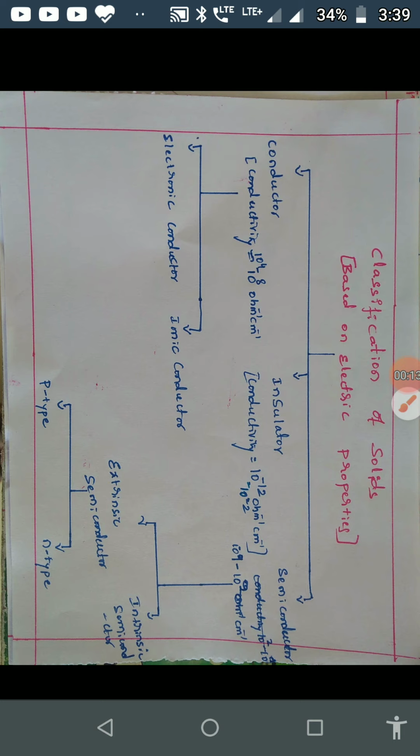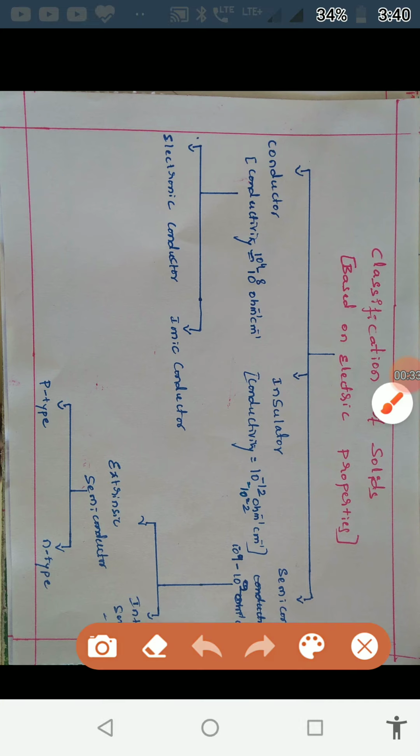Based on the electrical properties, the solids are classified into three types. They are conductors, insulators, and semiconductors. Conductors are of two types. They are electronic conductors and ionic conductors. Next, the insulators and semiconductors.